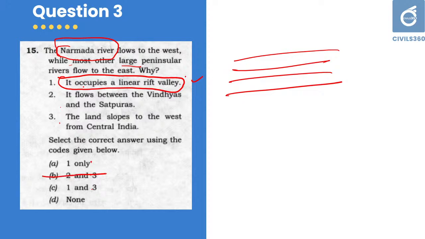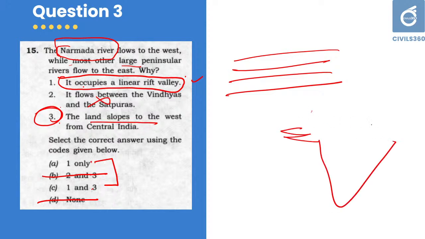Of course, the second option is false. And the third one, the land slopes to the west from central India. In reality, that is not the case. There is a land slope to the east rather than to the west. So your answer should be 1 only.